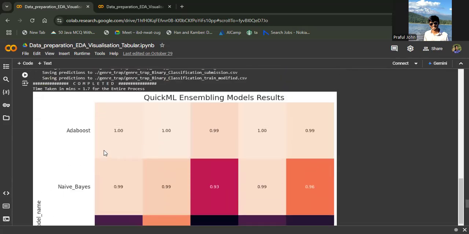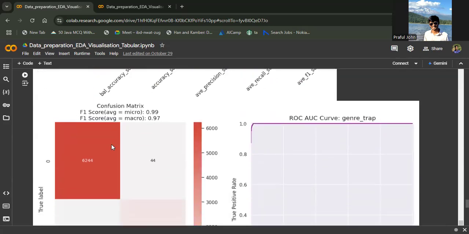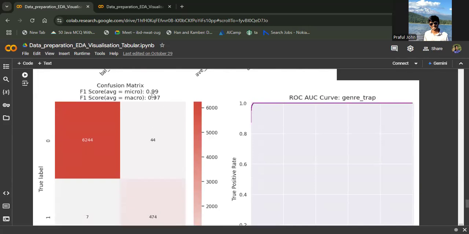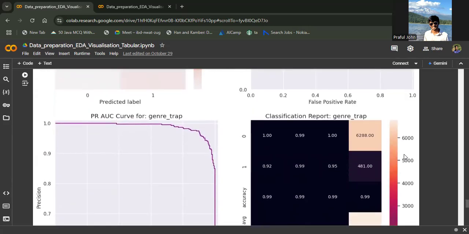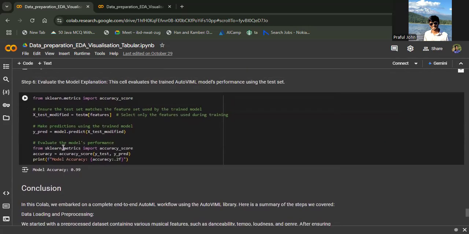So it gave almost 100% accuracy for AdaBoost, which sounds a bit high. For the different ones, we try to ensemble the models' results, and we see that AdaBoost has the highest one, I think. And once we're done, we'll try to get the data and save the model.